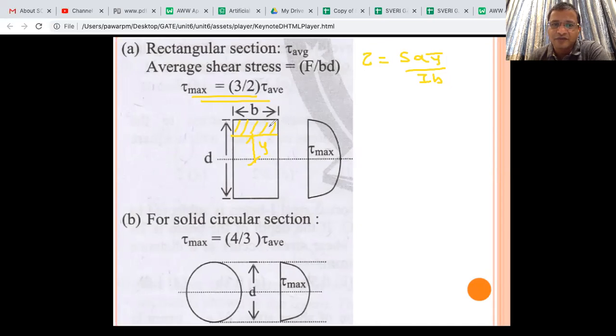So width is B. First of all, we need to calculate AY bar. Width is B, into you have to find out the depth. How much will be the depth? It will be D/2 minus Y. That will be the width of the hatched part. And what is Y bar?